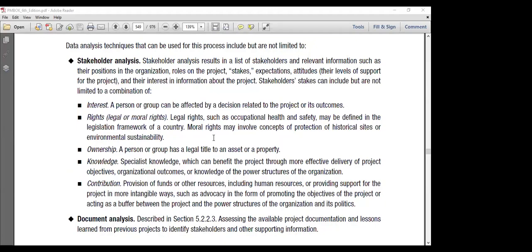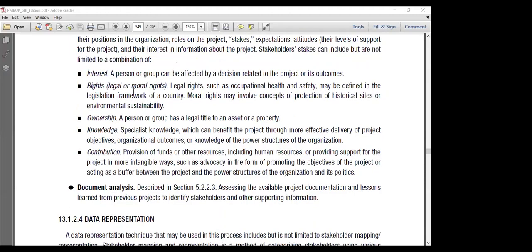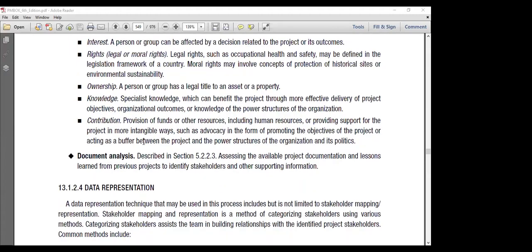A person or group can be affected by a decision related to the project, rights or legal rights. Legal rights such as occupational health and safety may be defined in the legislation framework of a country. Moral rights involve concepts of protection of historical sites and environmental sustainability, ownership, knowledge, contribution, all these can be analyzed.